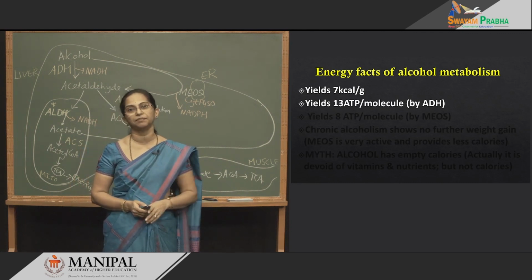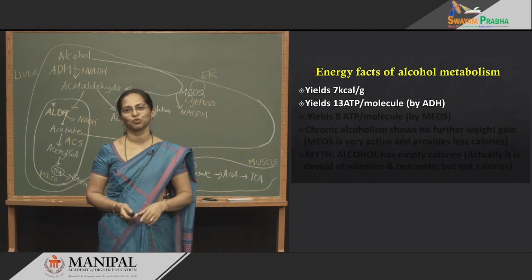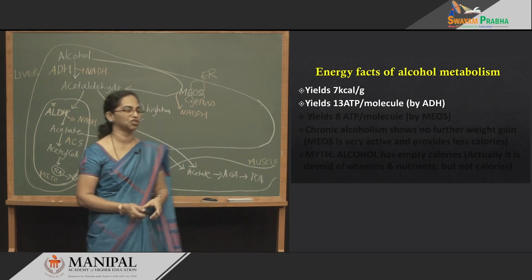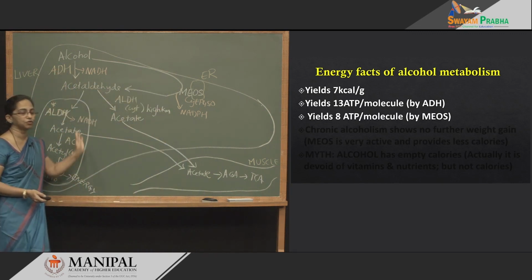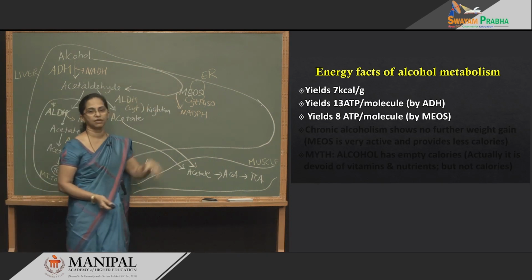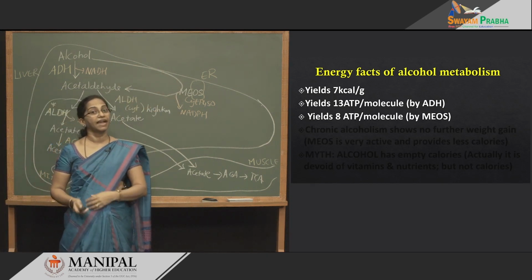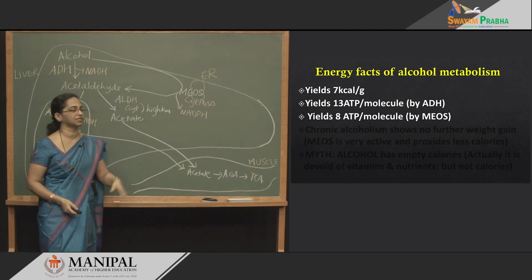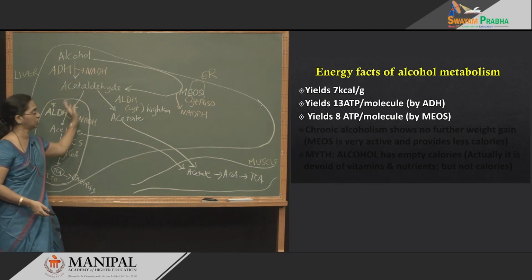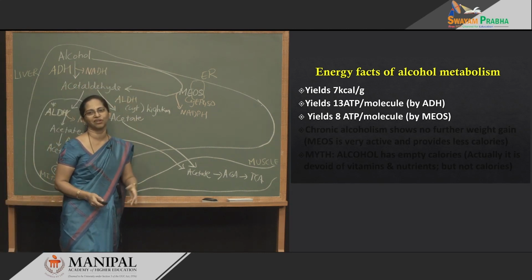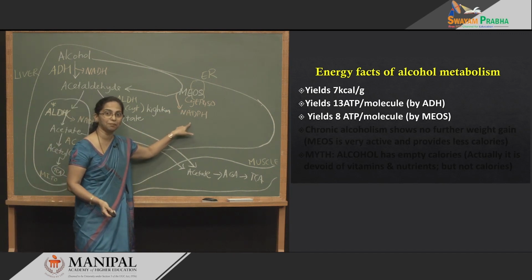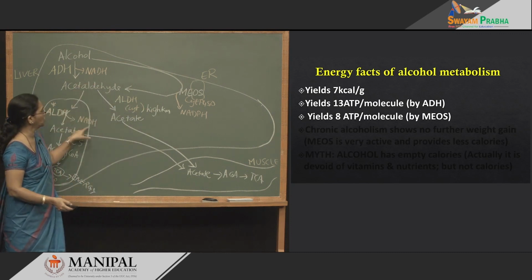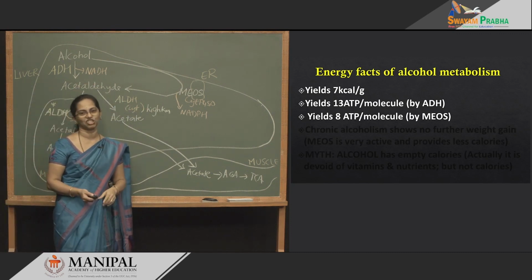Around 13 ATPs you can produce by breaking just one molecule of alcohol through the alcohol dehydrogenase mechanism, that is through this route. Whereas, if you use the MEOS system, not 13, you are going to get 8 ATPs. See the difference. You use this system, more energy. You use this system, you are going to get a little less energy. Why? Because this is going to fetch you NADPH, whereas these two will give you NADH.